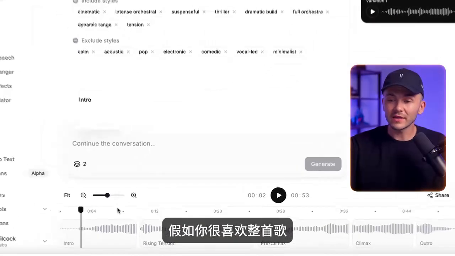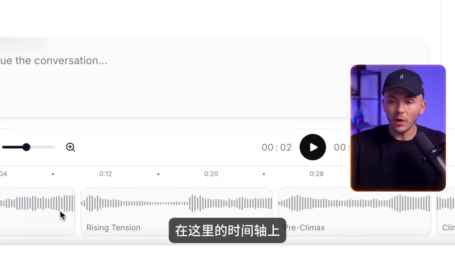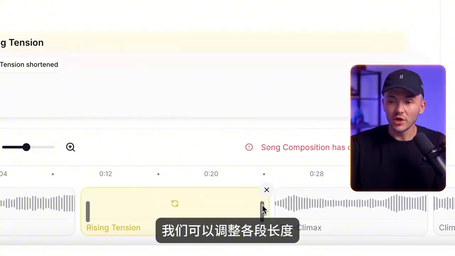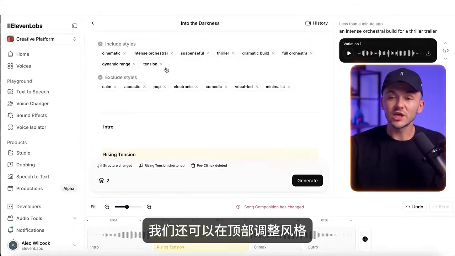Let's say you really like the whole song, but one section is too long or too short. Well, in the timeline here, we can actually go and adjust the lengths of sections or even remove specific sections and then regenerate. After that, what we could do is adjust the styles.